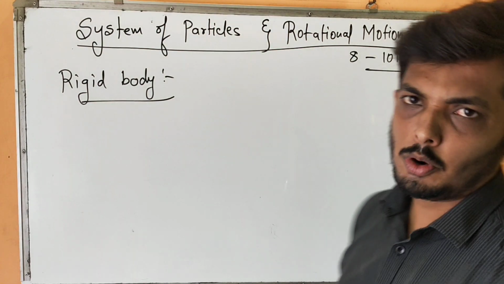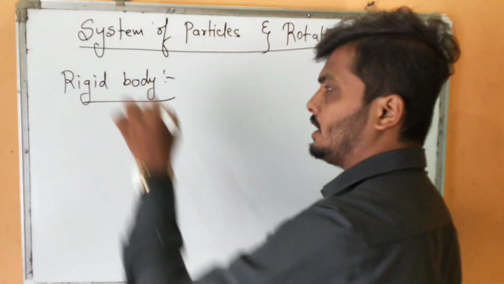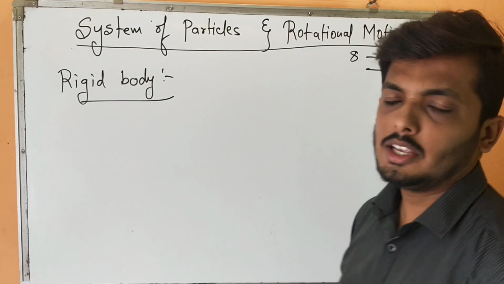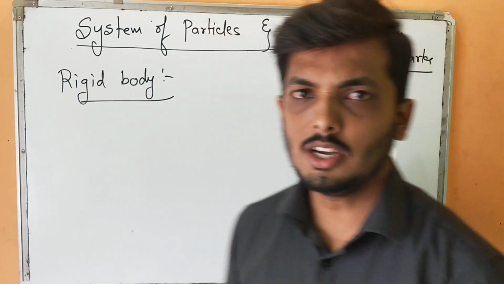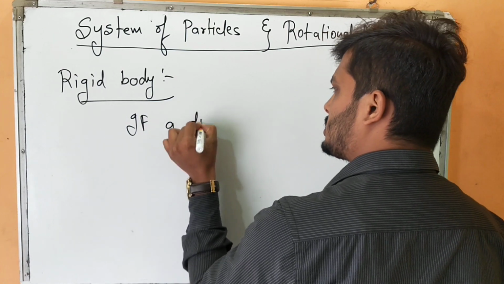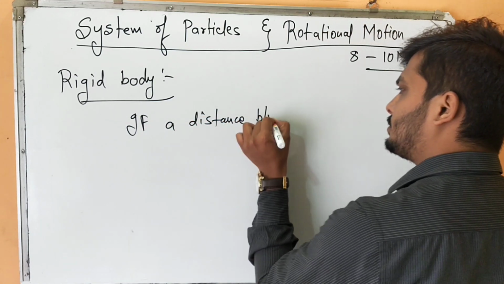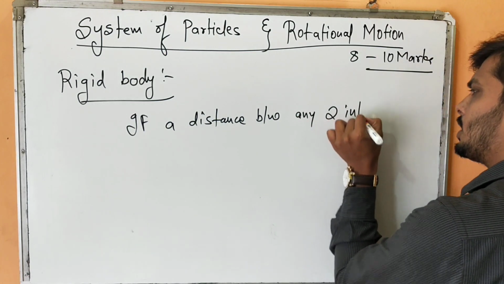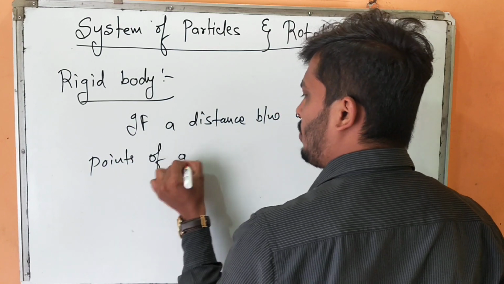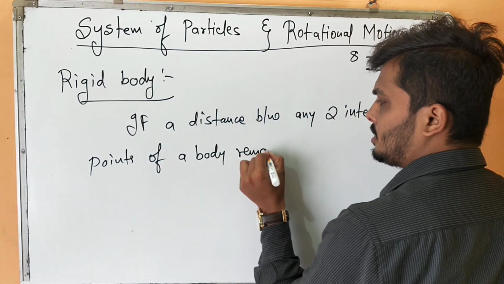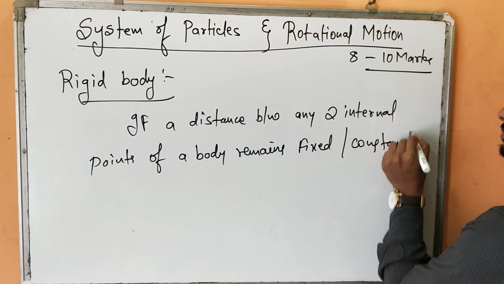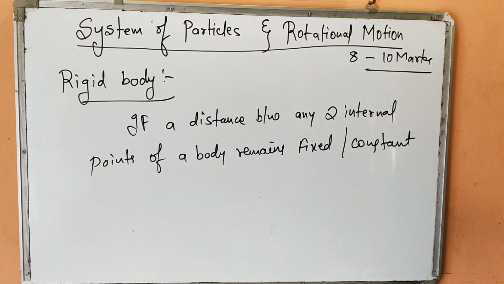So it starts with a rigid body. Now the name itself suggests what a rigid body is. A body whose shape and size does not change under the influence of any external force is called a rigid body. Like, if the distance between any two internal points of a body remains fixed, or I would say remains constant, then that body is said to be a rigid body.